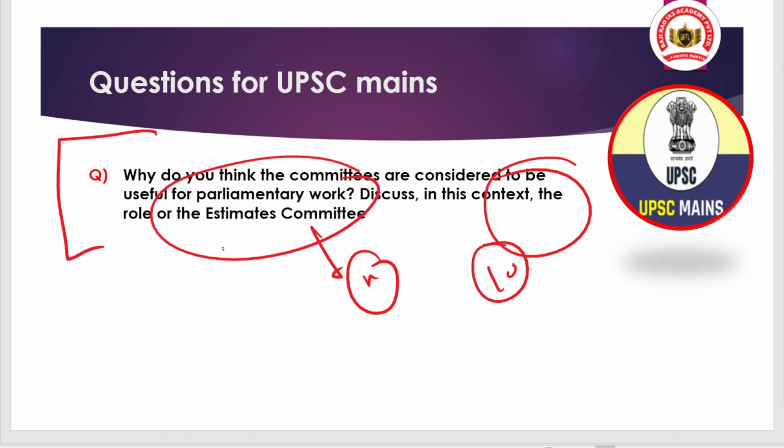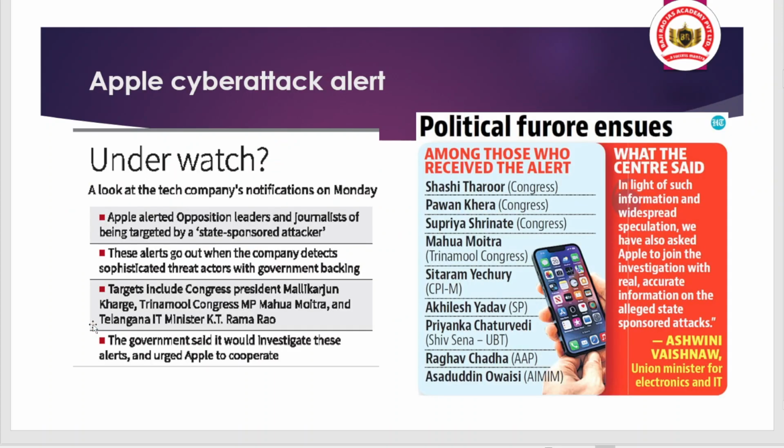Okay, and regarding the estimates committee, UPSC also asked in the prelims a question: tell me what is the total number of members in the estimates committee and who presides as the chairman of this committee. Okay, and what is the tenure of the members of this committee? So try to answer in the chat box. You will be enjoying. Okay, so now we are shifting to the article discussion.